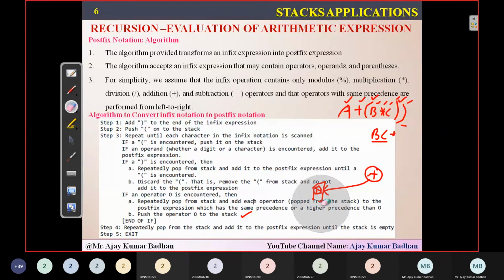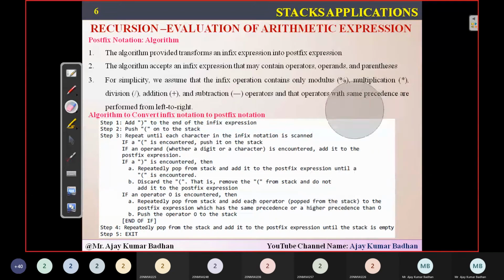But what if operators with the same priority come? Suppose star is present within the stack and suddenly you get division. Both have the same priority. Then also you will remove star first from the stack, then you will add division. I hope you're getting it. So what he means is, suppose whenever you're scanning, you got star.